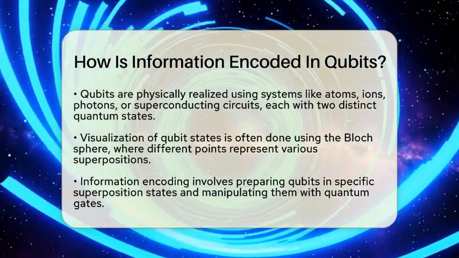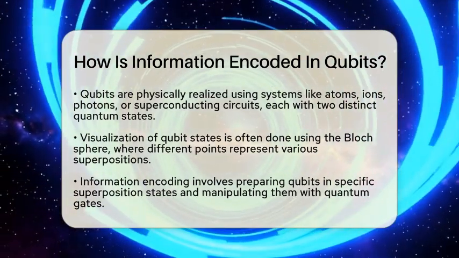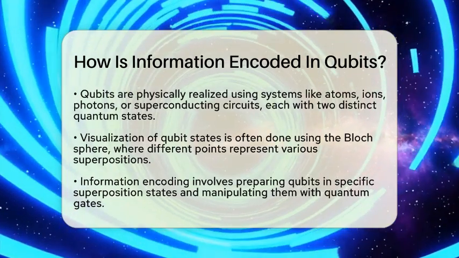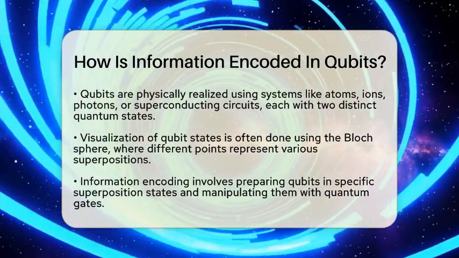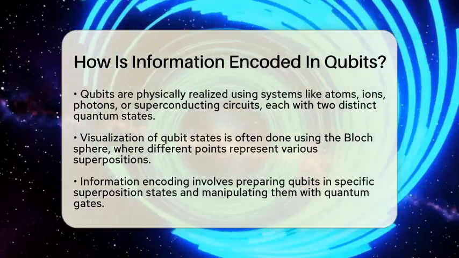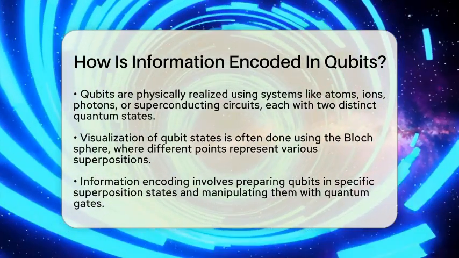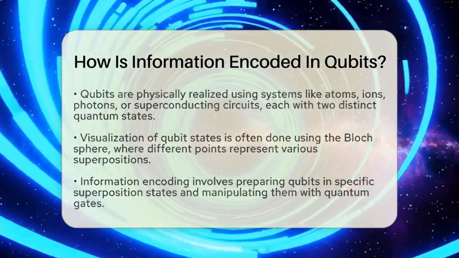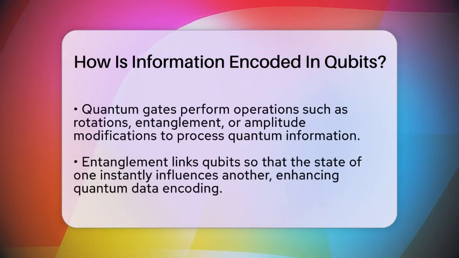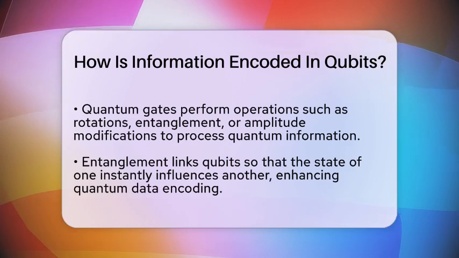Encoding information in qubits involves preparing them in specific superposition states and then manipulating these states with quantum gates. These gates are like the logic gates in classical computers but work with quantum effects. They can rotate, entangle, or change the amplitudes of qubits, allowing complex operations. Entanglement is a special link between qubits where the state of one instantly influences the state of another, no matter how far apart they are. This connection boosts the power of quantum encoding.